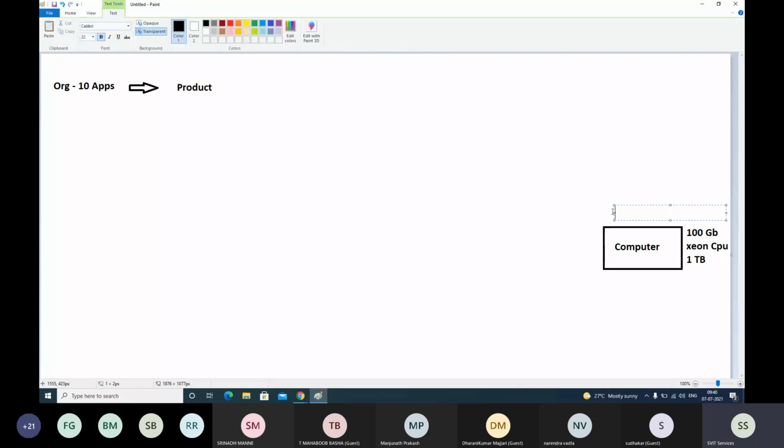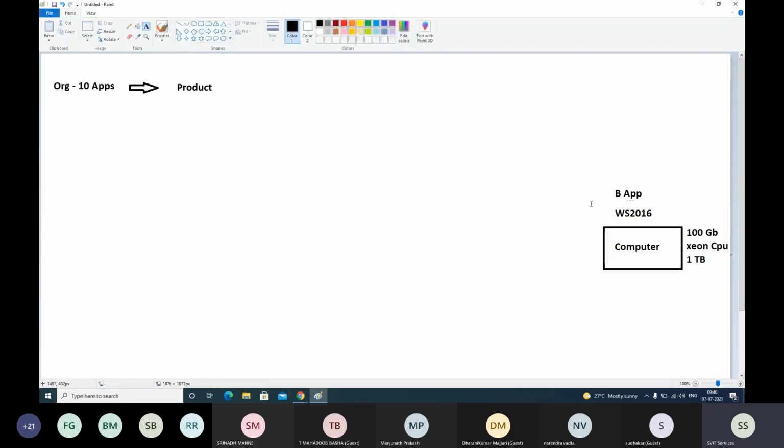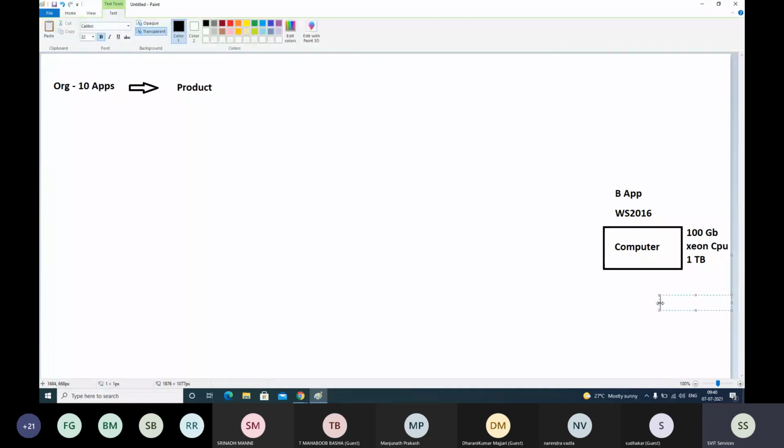They have installed Windows Server 2016 and one of the business applications is installed here. They have 10 applications, and they found its usage is 30%. Let's install one more application.